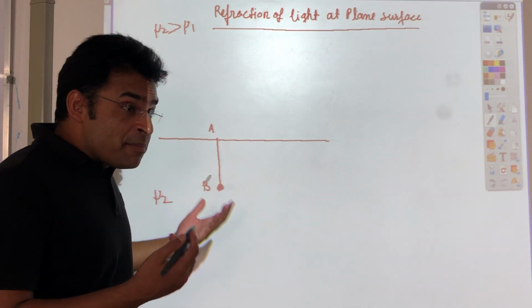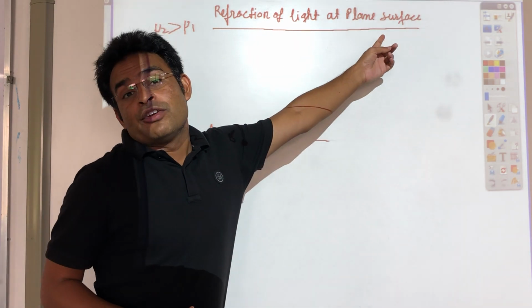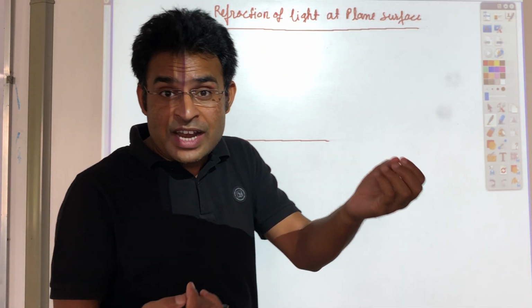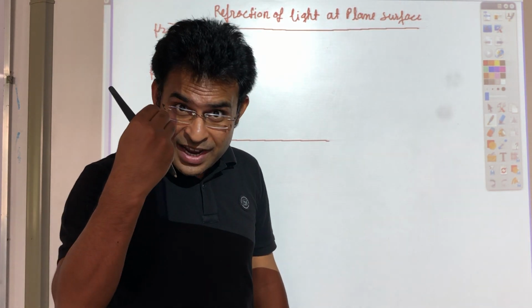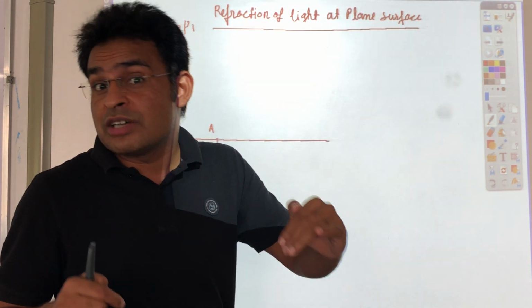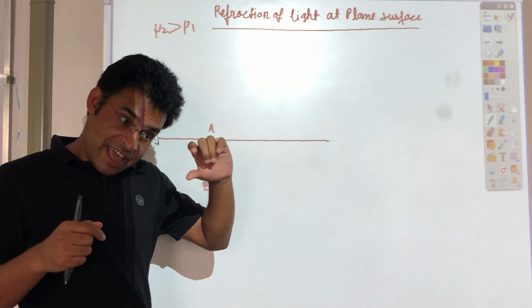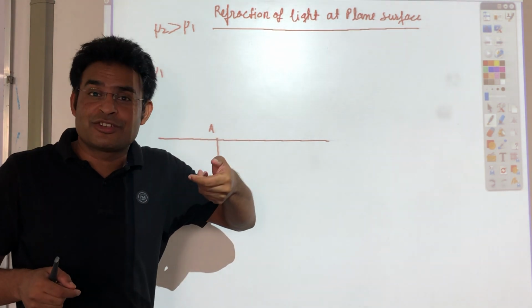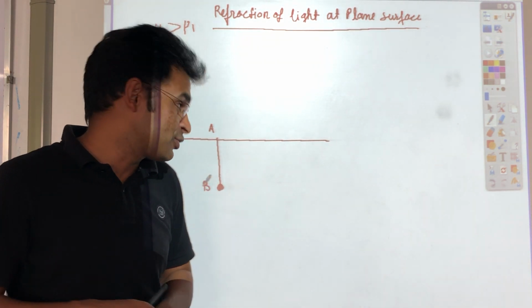So why is there apparent depth? Because of refraction of light at the plane surface. There is refraction when light is coming from water to the human eye. Because of that refraction, you feel that the depth of the swimming pool is not the actual one. It's slightly less than the actual one. Apparent depth will be less than the actual depth.